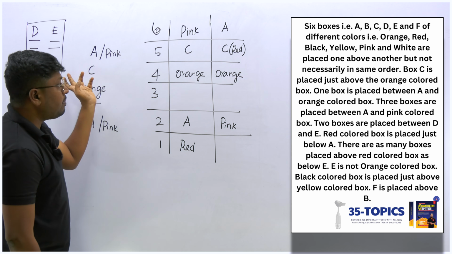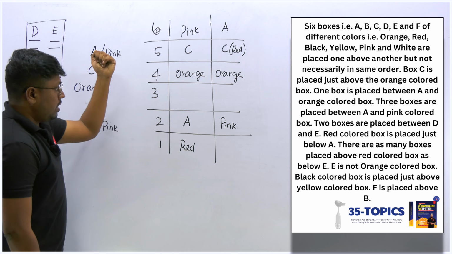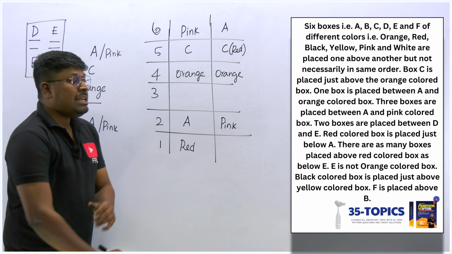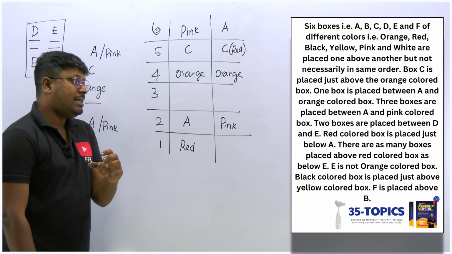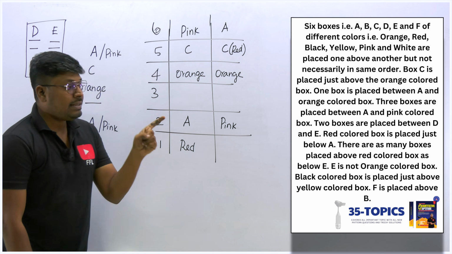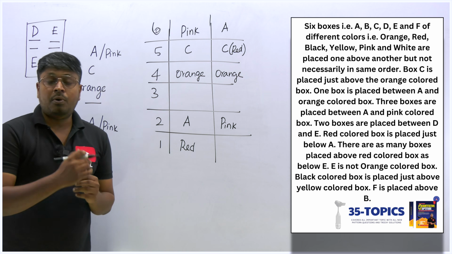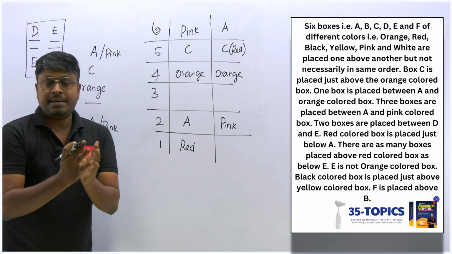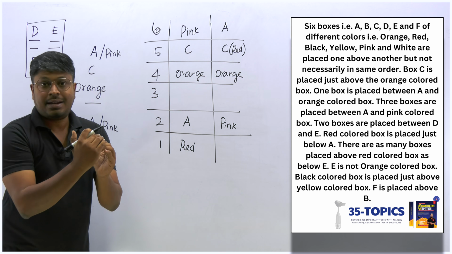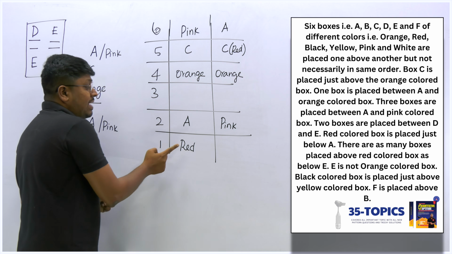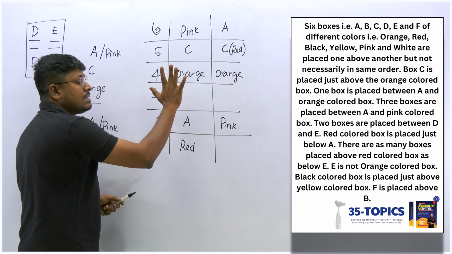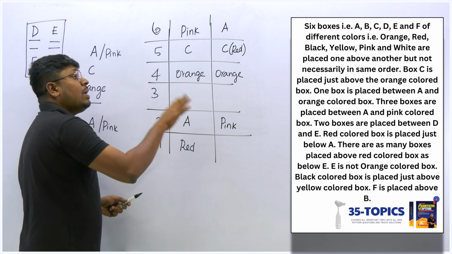So now let me move on to some of the points here. Between D and E, there is a gap of 2. Okay, let me move on to the next point. What they are saying is, there are as many boxes placed above the red color box as below E. What is the meaning of it? Just read the line. That means the total number of boxes above red color should be equal to below E. For example, in this possible diagram, we have fixed red here. Above red, how many boxes are there? 1, 2, 3, 4, 5. 5 boxes.